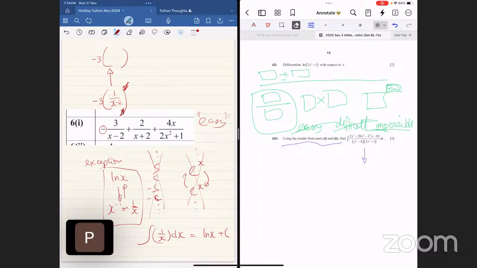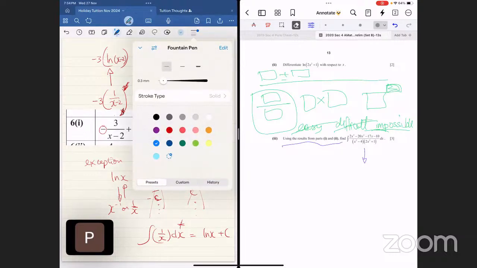Okay, I am just going to make the guess. I'm going to say that guy is logarithm natural x minus 2. Okay, that is my claim. My claim is that the integration, based on this guy, becomes that. Now, how do we know that I am correct? How do you know I'm correct?